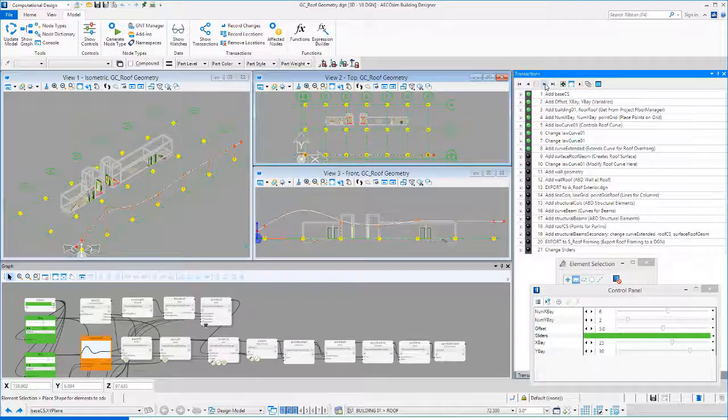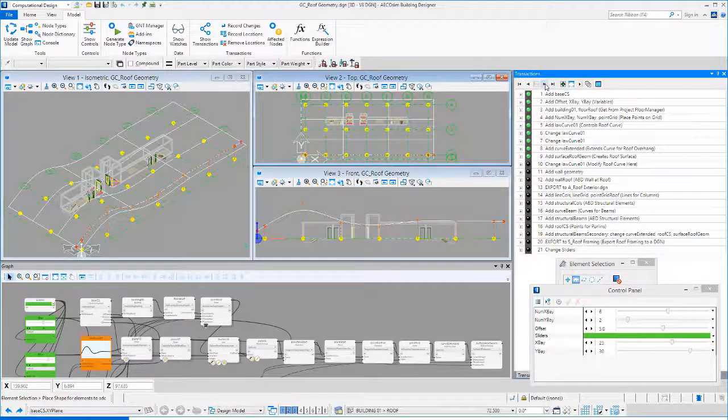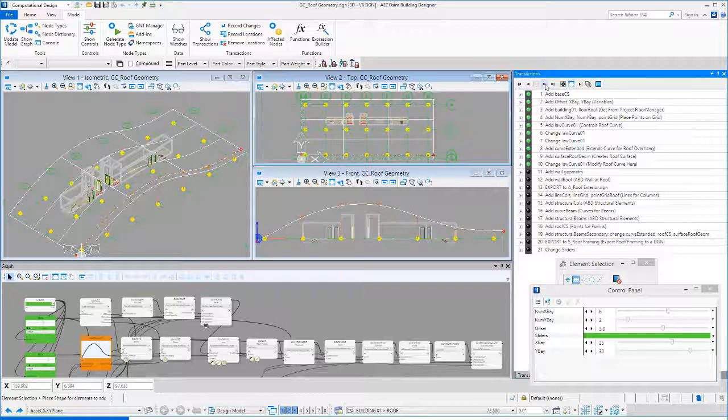And then we use that law curve to create an actual B-spline curve and then extend that B-spline curve into a surface. Again, if I modify the curve, then it modifies the downstream geometry, the curve and the surface. And then in the next step, I'm going to actually add some geometry in order to create walls around the perimeter of the roof.